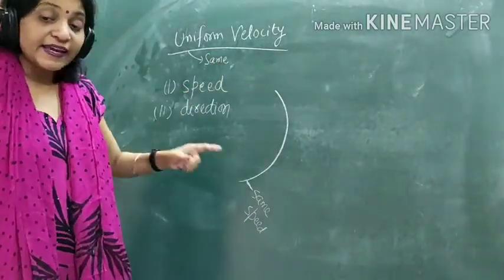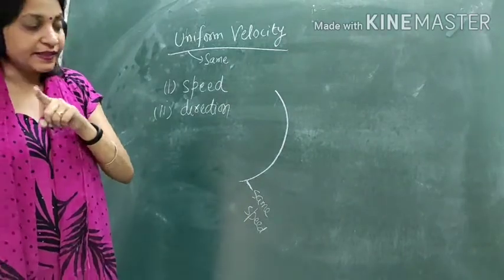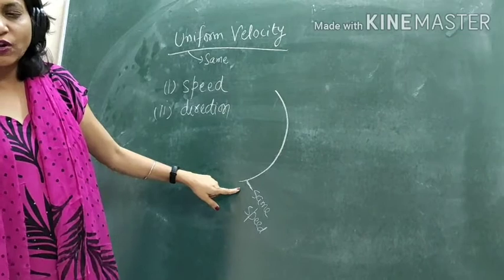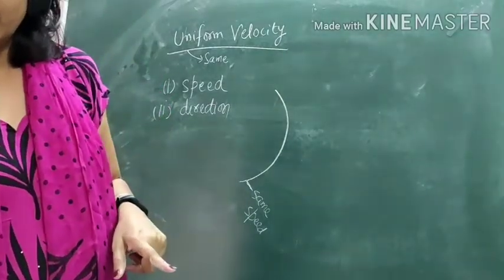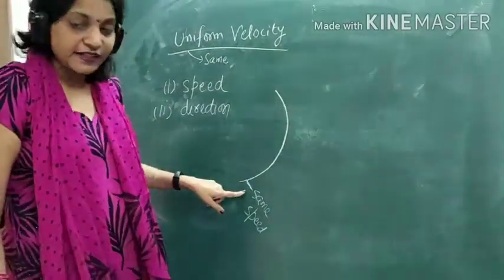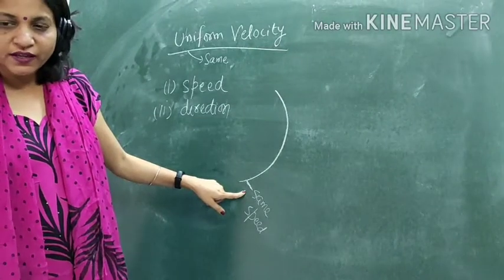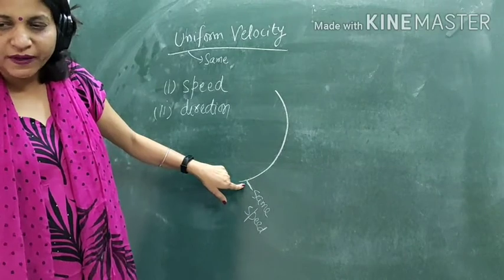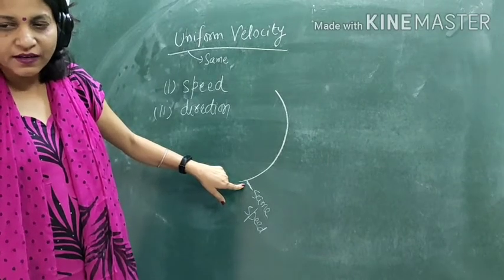Then can we say that this object is moving with uniform velocity? The object is moving with the same speed along this track.